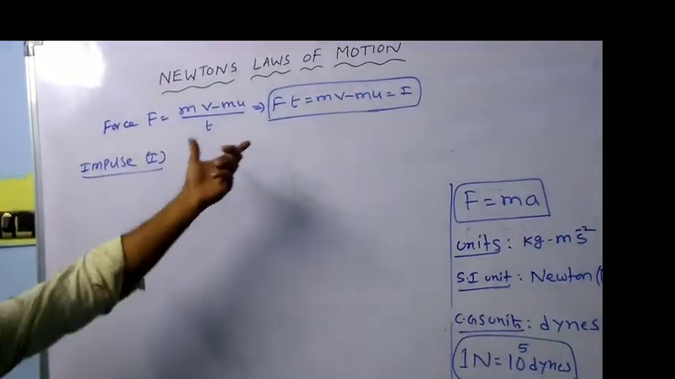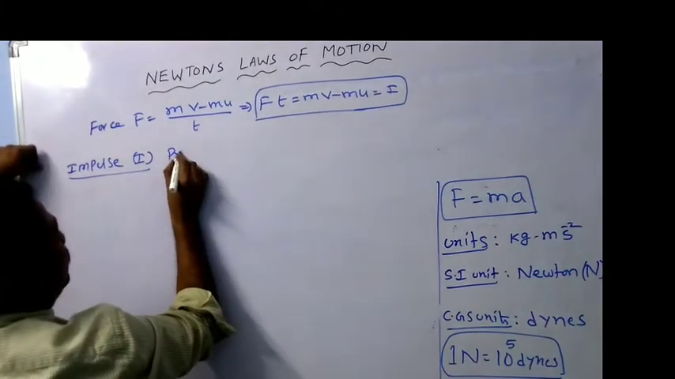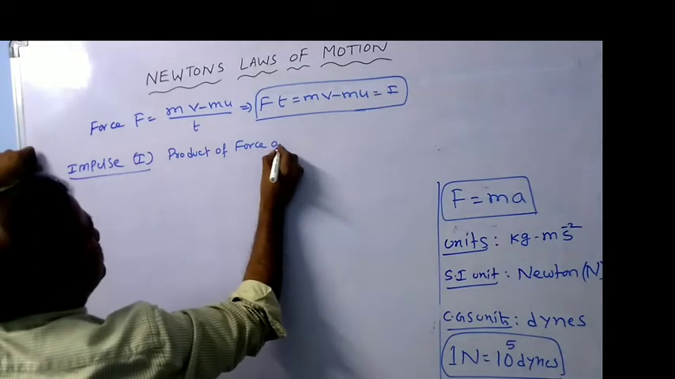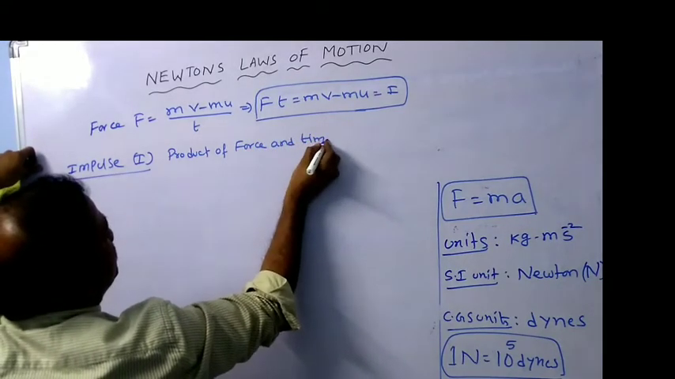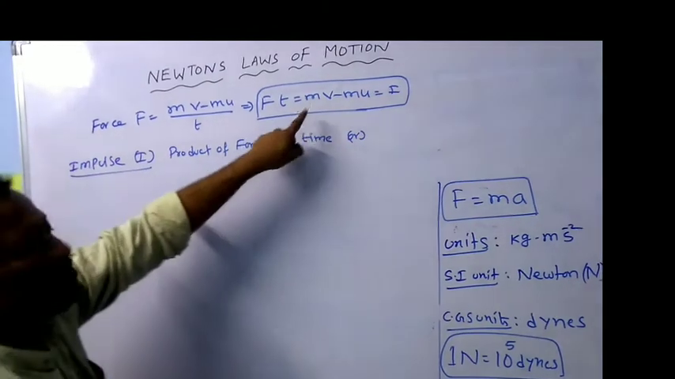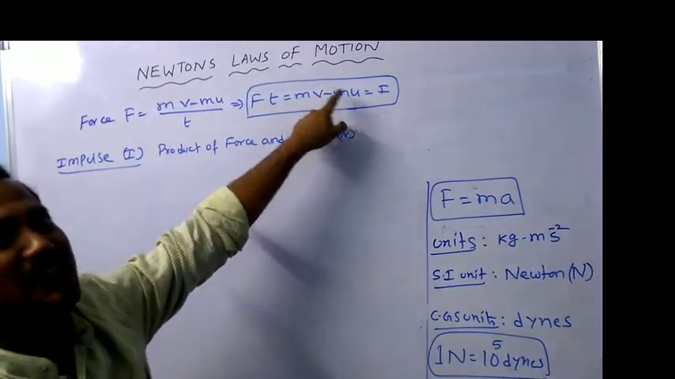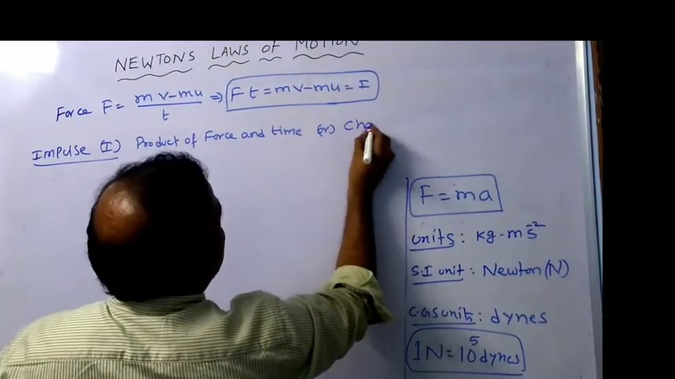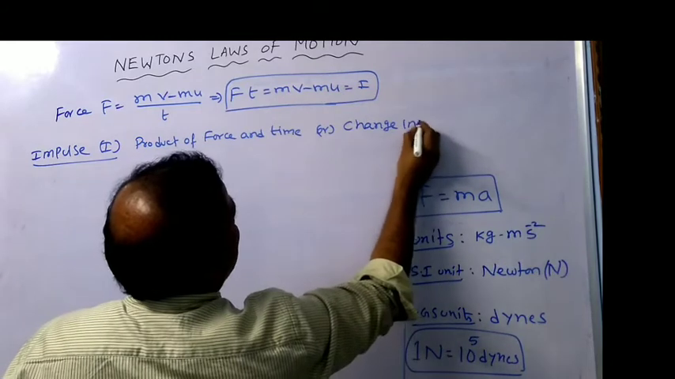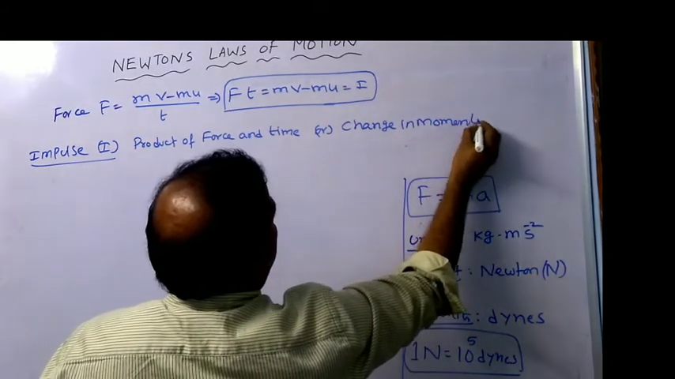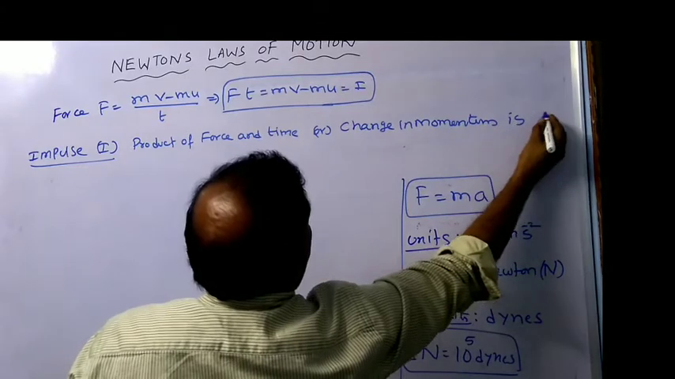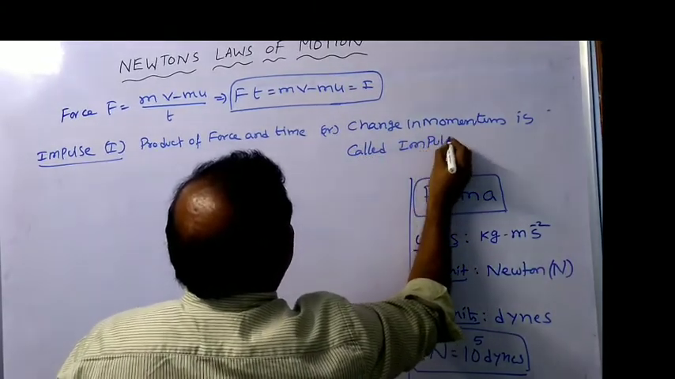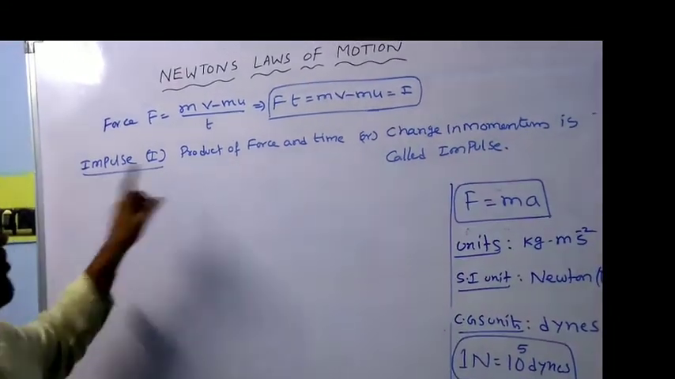How can you define this in a simple manner? The product of force and time, or final momentum minus initial momentum, that is change in momentum. Simply you can write: change in momentum is called impulse, represented by the symbol I.